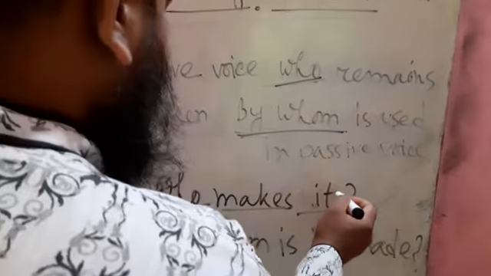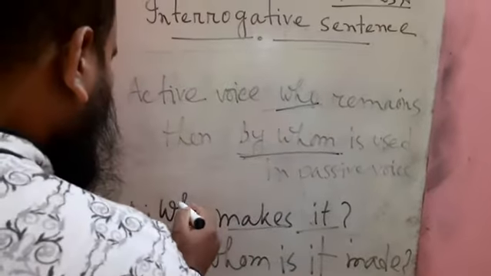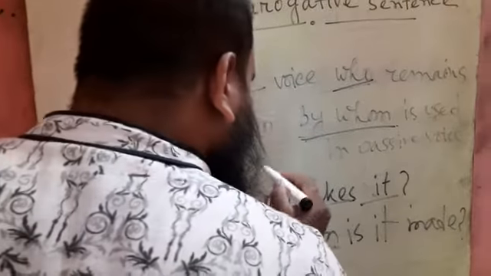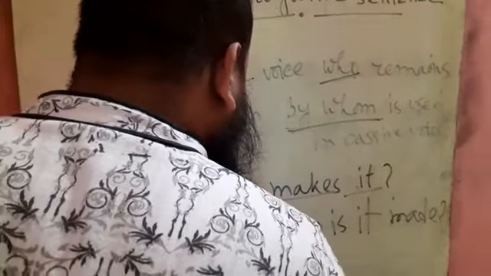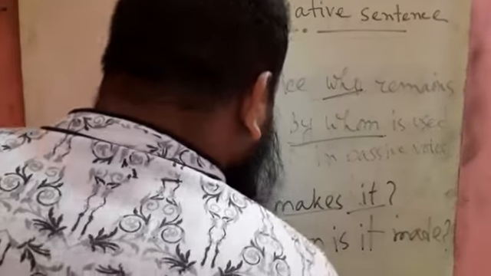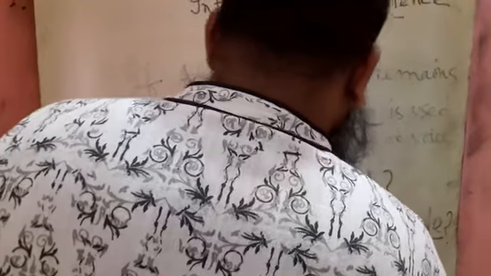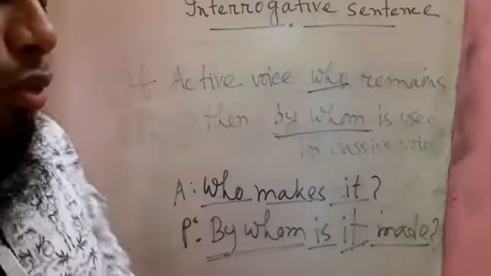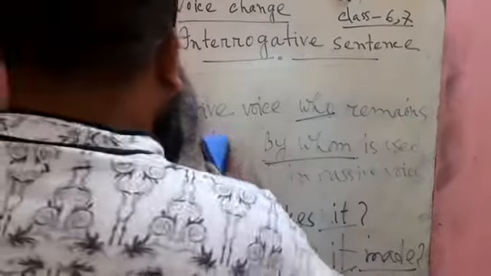Who makes it? Firstly, instead of who in passive voice, by whom is used here. If active voice has who, in passive voice it will be by whom. And then is is used, and then the object of the active voice it, and then the past participle form of the main verb, that is made. Who makes it? By whom is it made? Then we will notice another example.